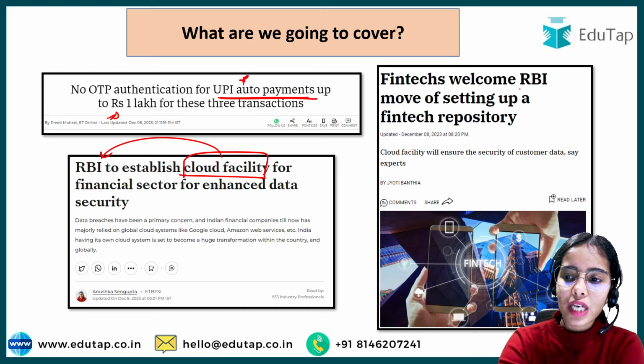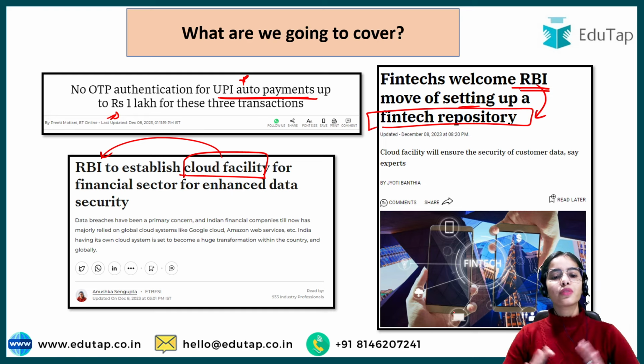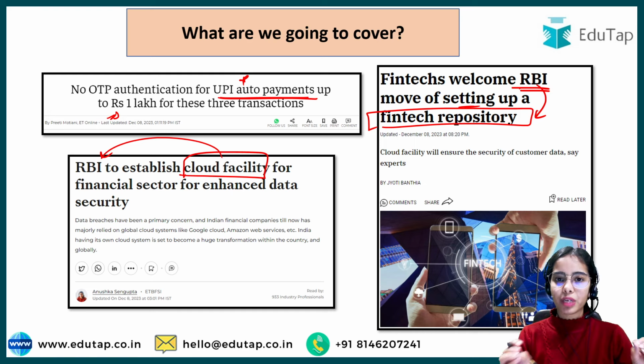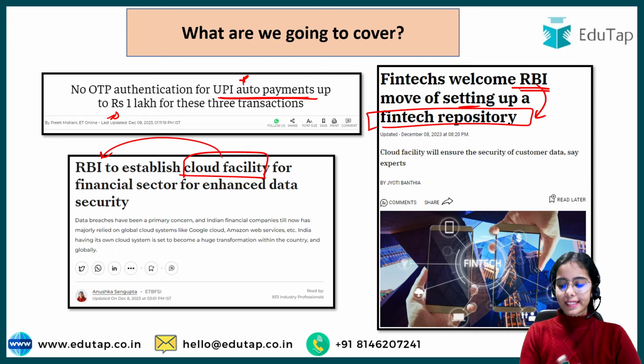Then the third news article is regarding the RBI setting up the fintech repository. So what is this repository? All of this we are going to discuss in today's session. And these 3 news articles are very important from the objective point of view. Direct questions can be asked from any of these news articles and they are very easy to understand. I will provide you the facts that are important. Just those facts you have to remember. So now let's get started.